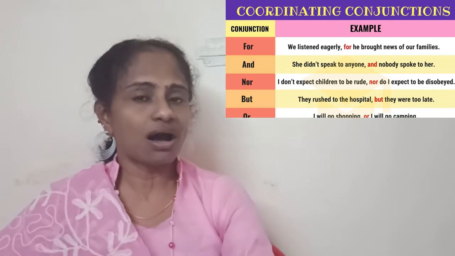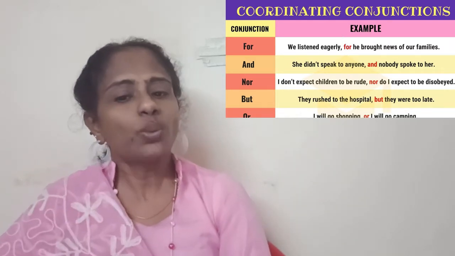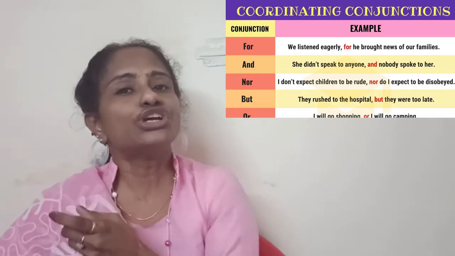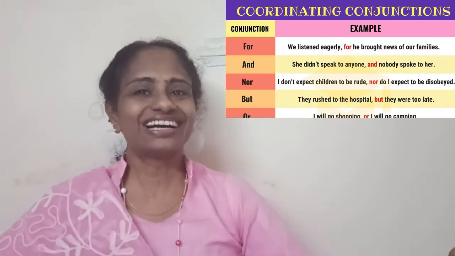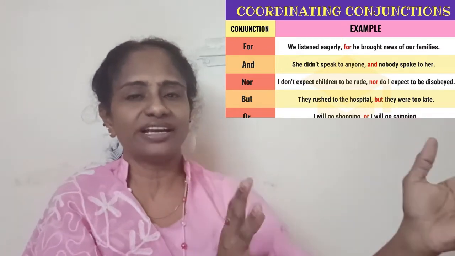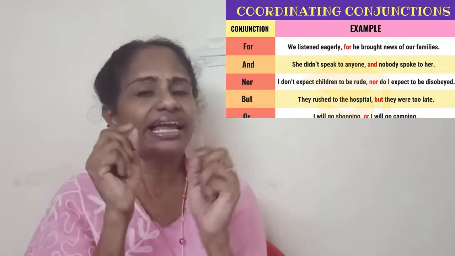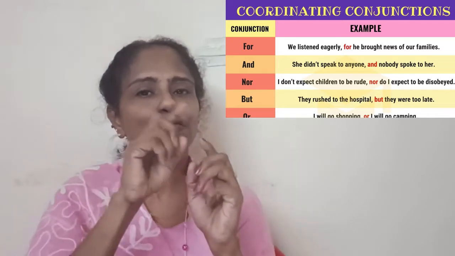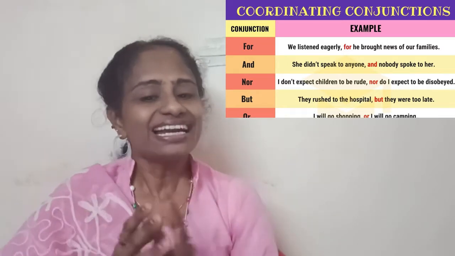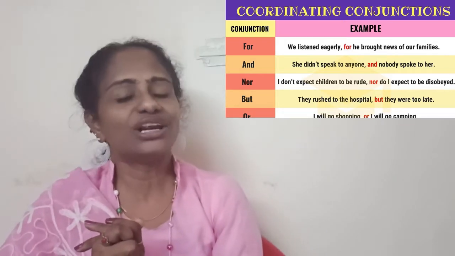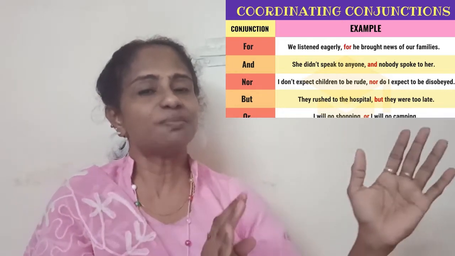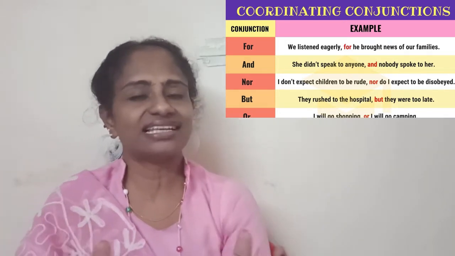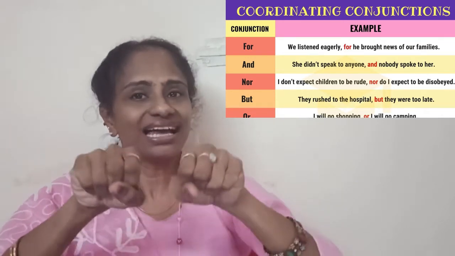Let us see how it connects two independent sentences. We listened eagerly, for he brought good news of our families. We listened eagerly is one independent sentence. It can stand by itself. He brought news of our families is another independent sentence, and for connects them both. Next, she didn't speak to anyone and nobody spoke to her. She didn't speak to anyone is an independent sentence. Nobody spoke to her is an independent sentence, and the conjunction and connects them both.